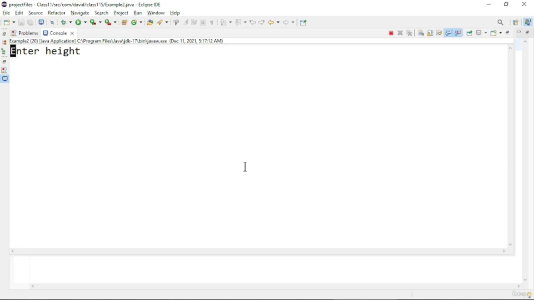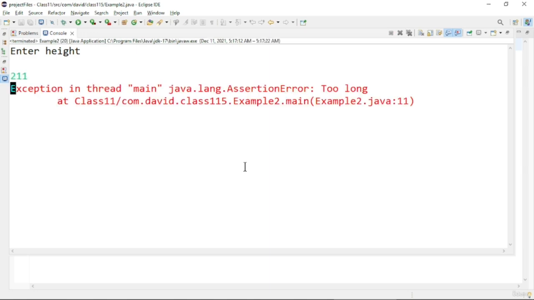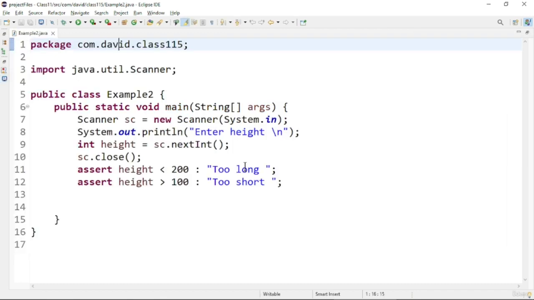Here you can see it is prompting me to enter a value. I'll enter a large value. Here you can see it is throwing an assertion error stating the message "too long". The message we passed along with the assert statement has been printed correctly. This is how the assert statement of the second type works.